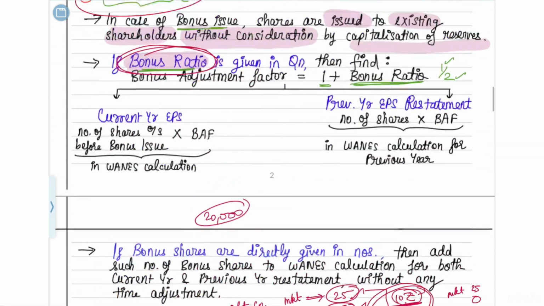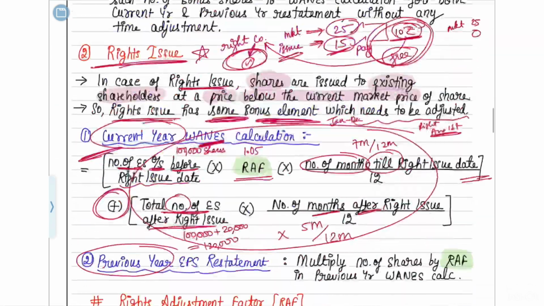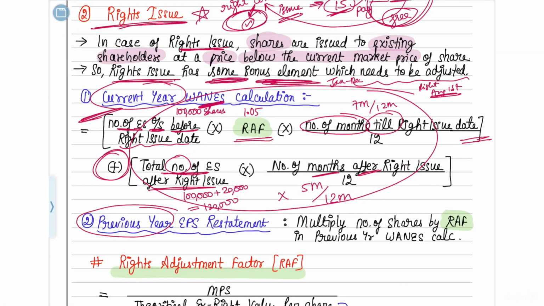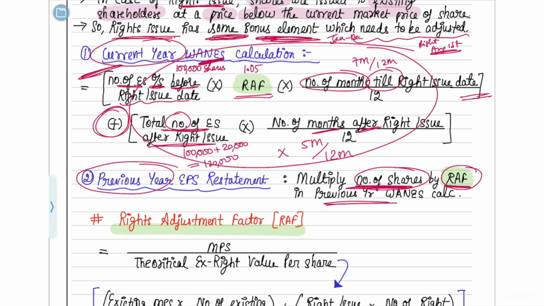So in the current year when you do the weighted average calculation, you will include something called rights issue shares also. When you are going to do this, you will include this here also, and how you have to calculate we have understood here. I hope you understood this. In the previous year, what you have to do, you have to take the number of shares and multiply it by the rights adjustment factor, and then by the previous year weights.